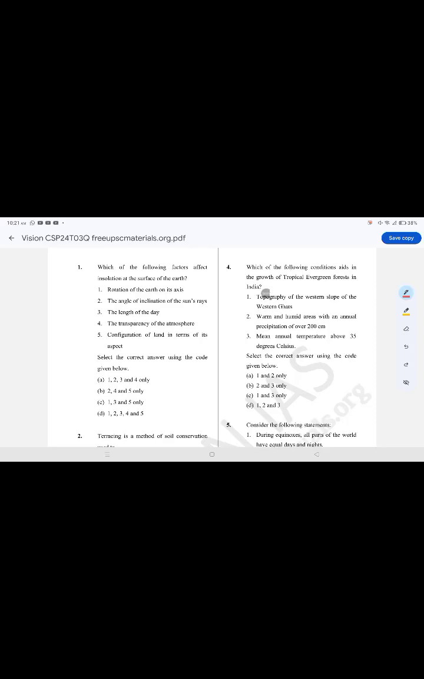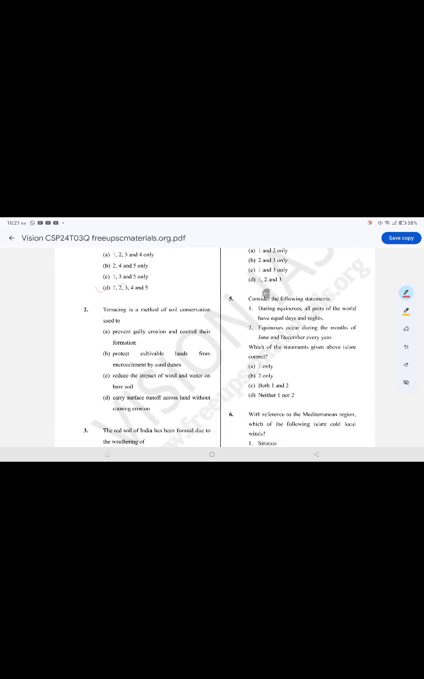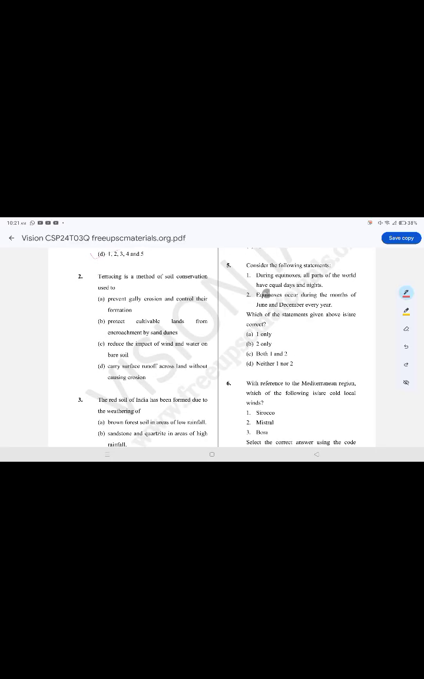Which of the following factors affect insolation at the surface of the earth? The correct option is option D, 1, 2, 3, 4, and 5. Rotation of the earth on its axis, the angle of inclination of the sun's rays, the length of the day, the transparency of the atmosphere, configuration of land in terms of its aspects.